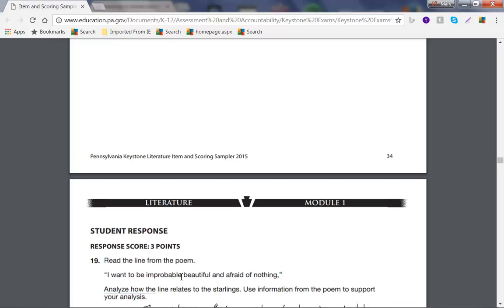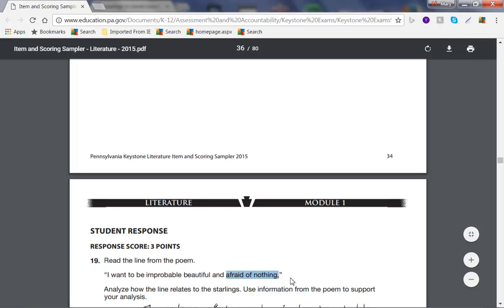Even if you don't know what improbable means, think about it: doesn't it sound like probably? Improbable, im is a suffix, so analyze that. Use your context clues to figure it out. Even if you're stuck, you know that the speaker wants to be beautiful and afraid of nothing, because afraid of nothing is confident, and feeling beautiful feels confident.